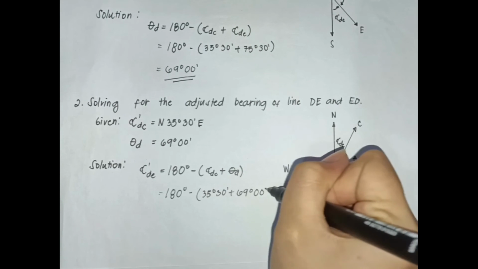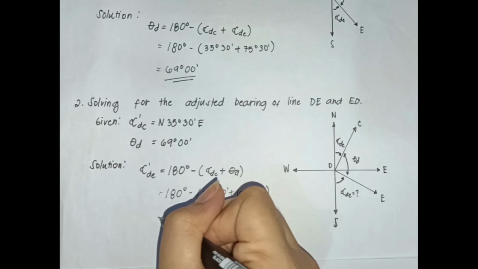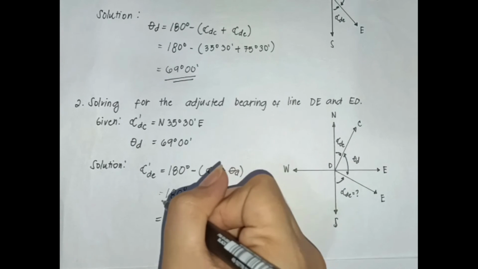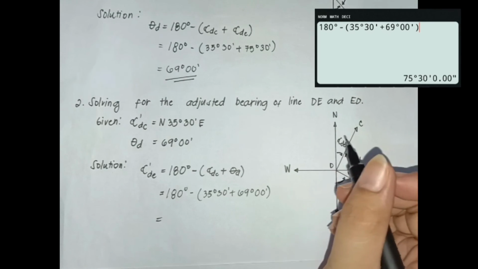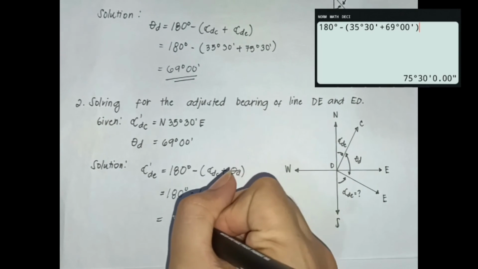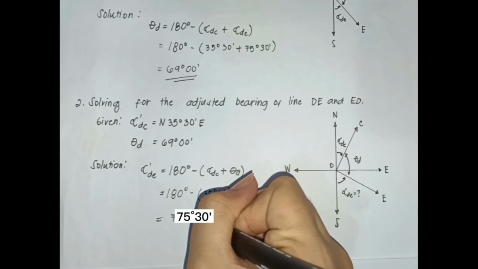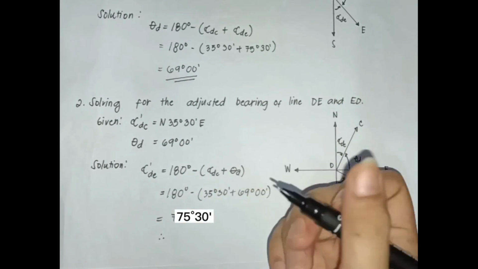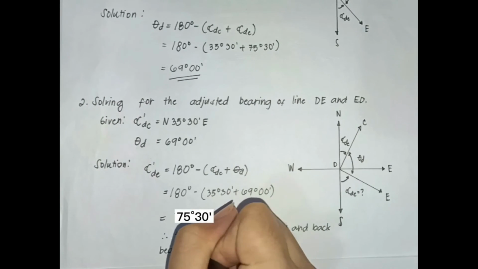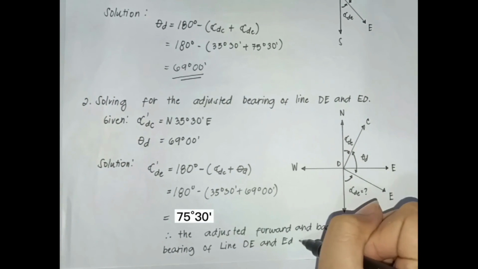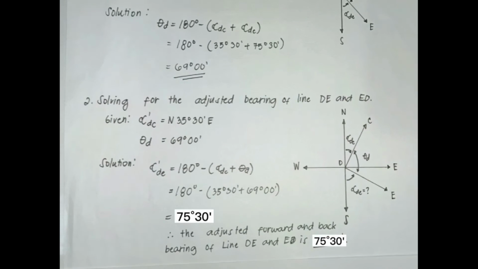So, kakalculate lang natin to just like kanina. Let's just add these two and subtract it from 180 degrees. So, it's equals to 75 degrees and 30 minutes. Therefore, the adjusted forward and back bearing of lines DE and ED is equals to 75 degrees and 30 minutes.